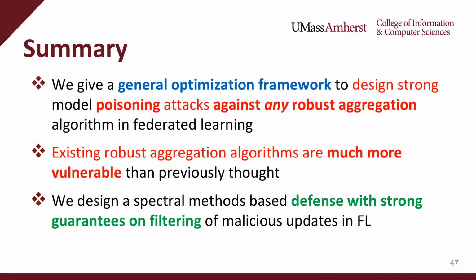The direct implication of our state-of-the-art attacks is that existing robust aggregation algorithms for federated learning are far more susceptible to poisoning than previously thought. Motivated by the shortcomings of previous defenses, we propose a new defense called Divide and Conquer based on principal component analysis and show that DnC provides state-of-the-art robustness in IID federated learning settings.